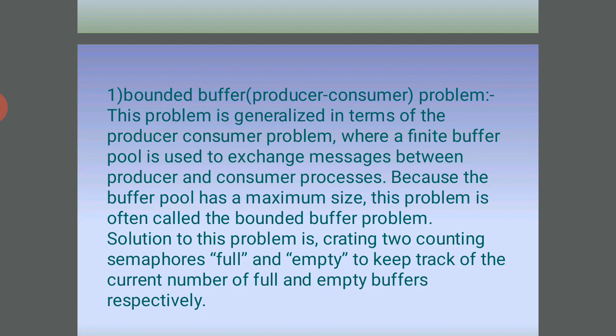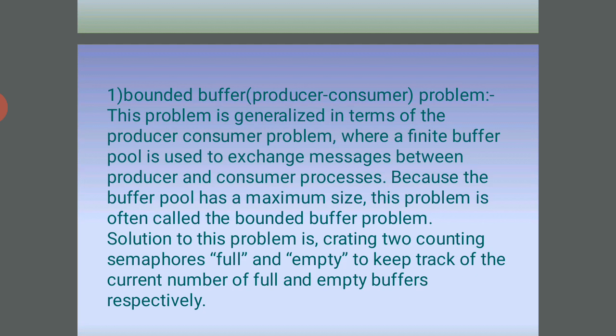The second one is the reader-writer problem. In this problem there are some processes called readers that only read the shared data and never change it, and other processes called writers that may change the data in addition to reading it, or instead of reading it.